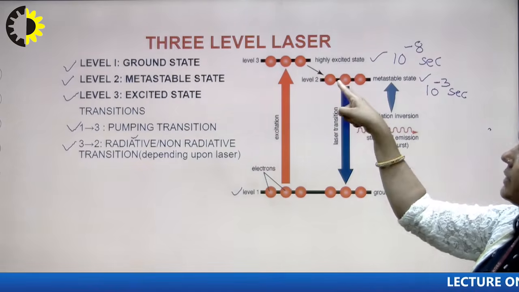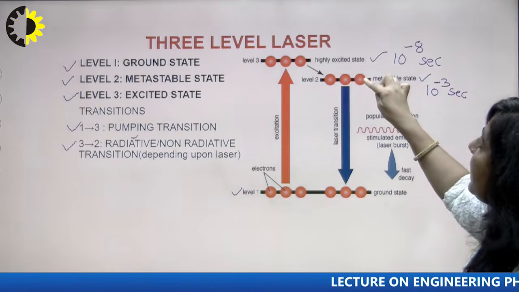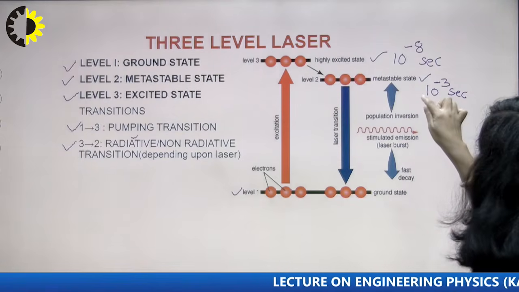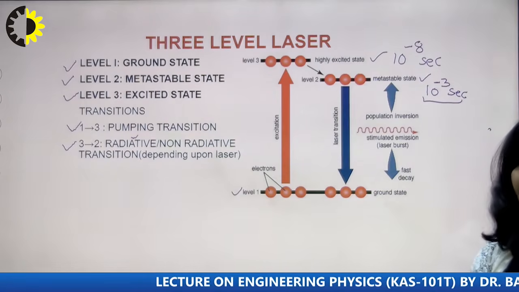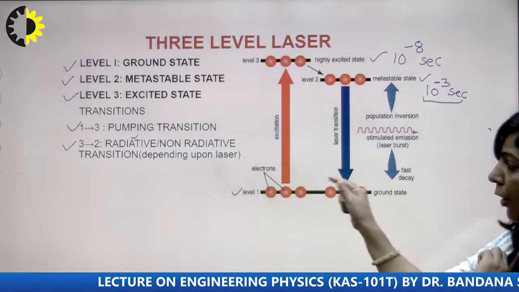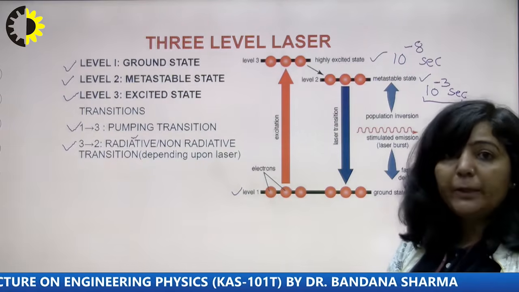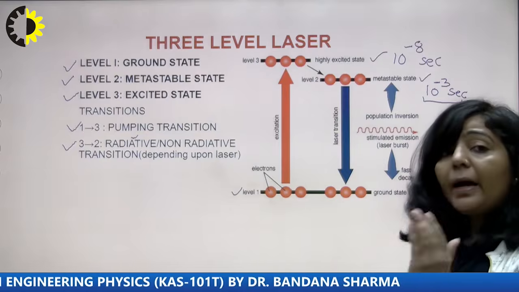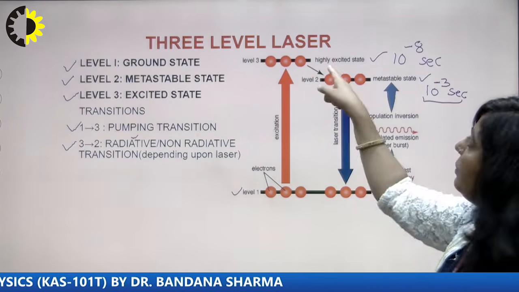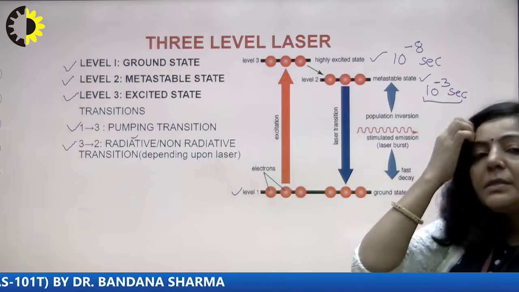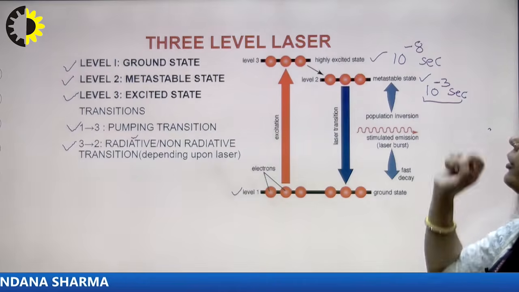So when atoms are coming down from 3 to 2, now you know in state number 2 these atoms can stay for a longer duration, and that time is 10 raised to power minus 3 seconds. From 1, atoms are continuously pumped to 3 with the help of the pumping source. From 3, they are continuously coming down to 2 because of the very small lifetime of this particular state. Now in state number 2, that is the metastable state, they can stay for a longer duration.